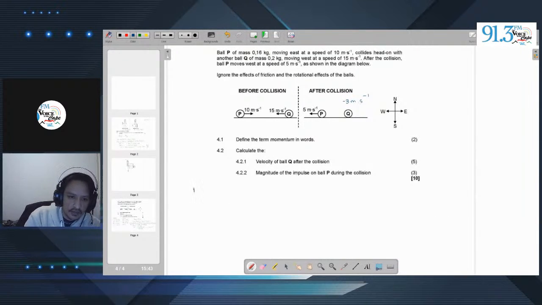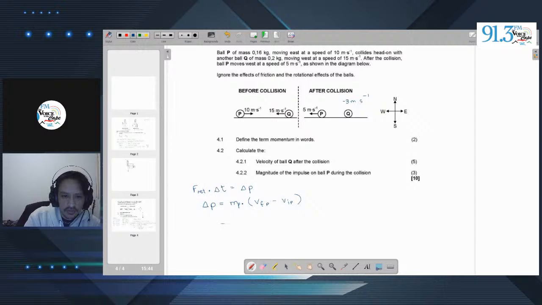So F net times delta T, or change in time, is equal to change in momentum. Change in momentum is equal to M times, so this is for P specifically, so mass of P times the final velocity of P minus the initial velocity of P.